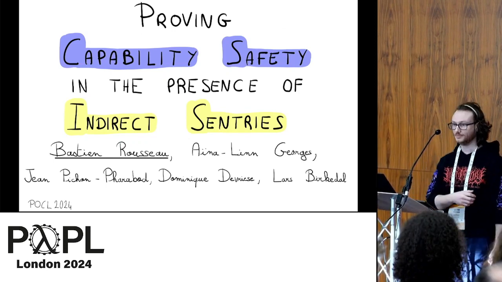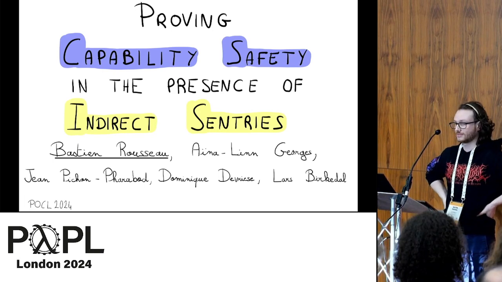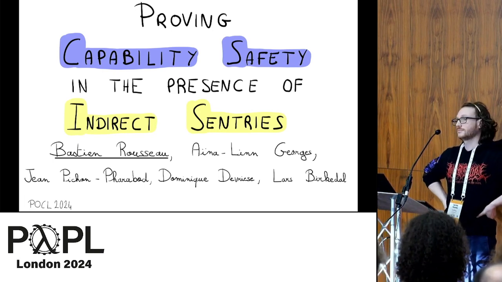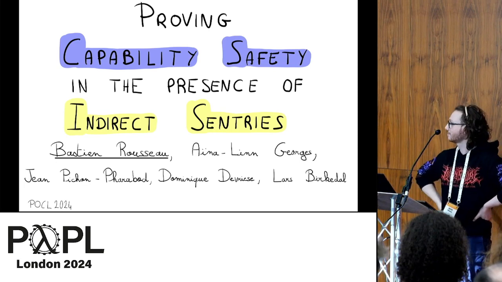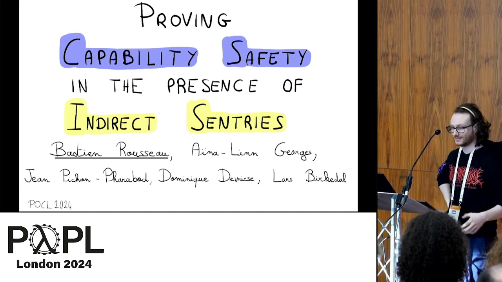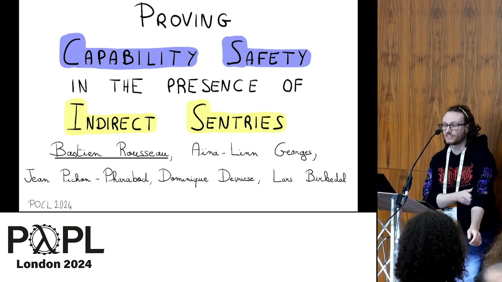Bastien is going to talk about capability safety in the presence of indirect sentries. Again, we should have a few minutes for questions at the end, but I'm tightening things a little bit per speaker, so we should hit lunchtime on time. Thanks very much. Okay, thanks, Jan, for the introduction.